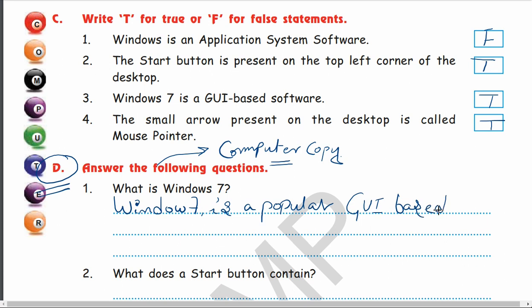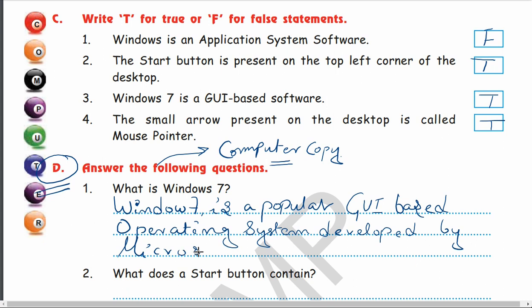GUI based operating system developed by which company, children? Microsoft. Okay. So Windows 7 is a popular GUI-based operating system developed by Microsoft. All of you have written this? Okay, I hope you have written this.